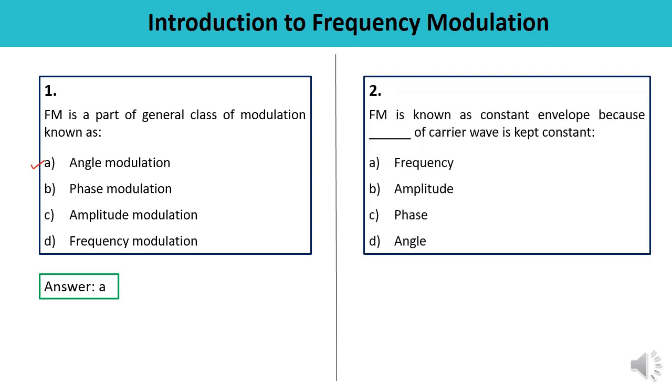Second question is, FM is known as constant envelope because of carrier wave is kept constant. Which particular parameter is kept constant? Frequency, amplitude, phase and angle. FM is known as a constant envelope because the amplitude of the carrier is kept constant. So B is the correct answer.